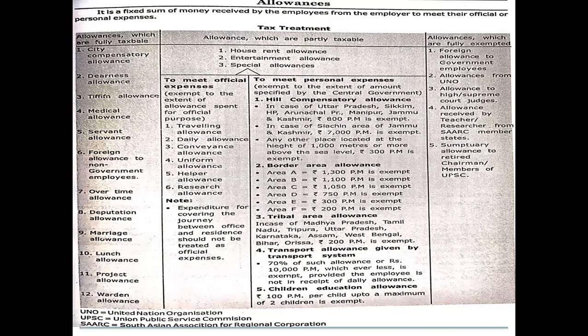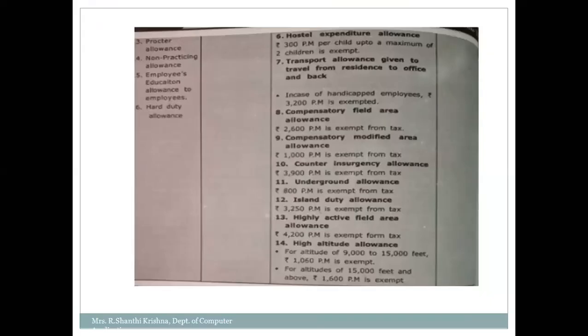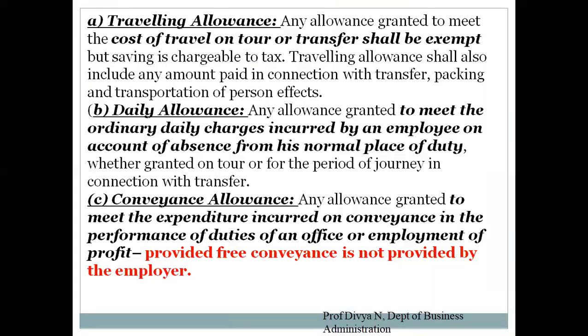Then you have dearness allowance. So just go through everything. If you don't get anything, you can come back to me. I'll help you in explanation of it. Okay, so I'll directly go with the next part of the format. It is deductions. So there are three types of deductions that can be provided for. I'll just go through the format and get back to it so you can connect it better.